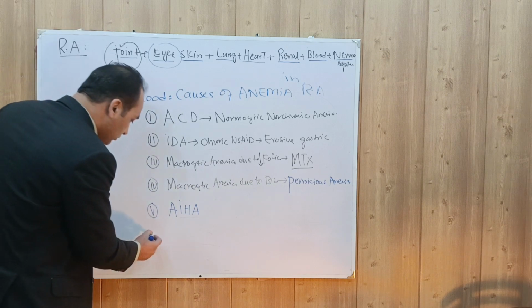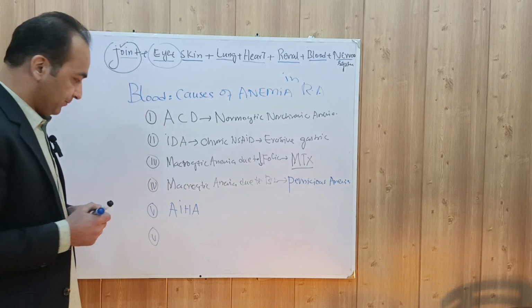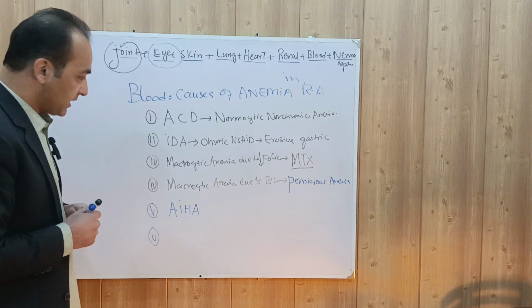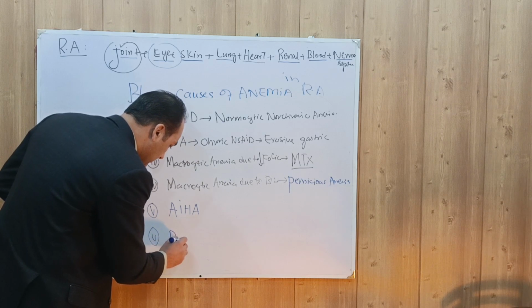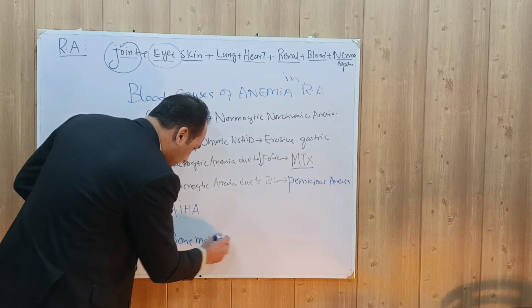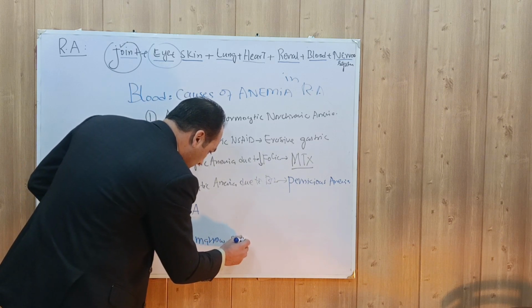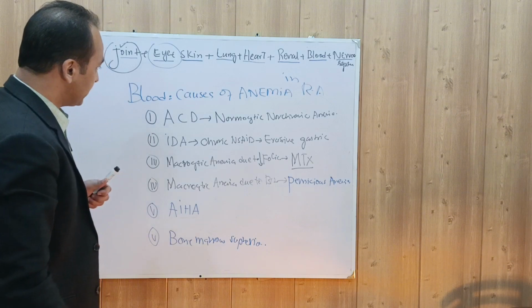And we also know that some of the DMARDs like methotrexate and others can cause bone marrow suppression. So these are the causes of anemia in rheumatoid arthritis.